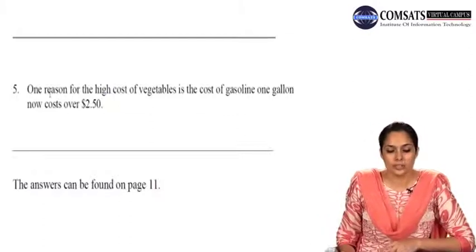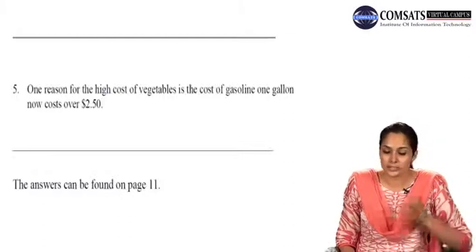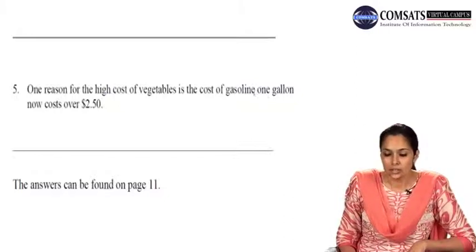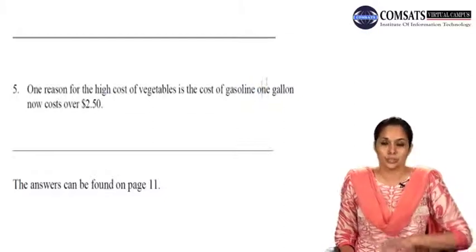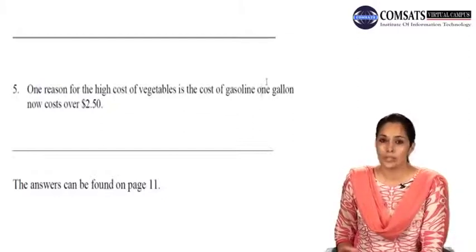So one reason for the high cost of vegetables is the cost of gasoline. That is the cost of gasoline, and then the cost of gasoline is being described in the second sentence. The cost of gasoline, full stop, will come here, and in 1 gallon the O will become capital. So these will be two separate sentences, and we have corrected the run-on here.